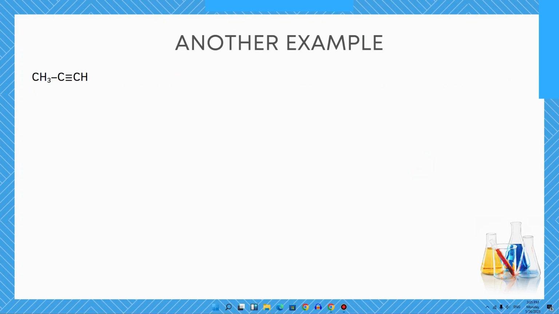Here is another example for your consumption. We have this molecule over here. So first things first, let's identify the parent name. We count the number of carbon atoms, 1, 2, and 3. So we have 3 carbon atoms, which gives us the name PROP. That's the parent name of this compound.